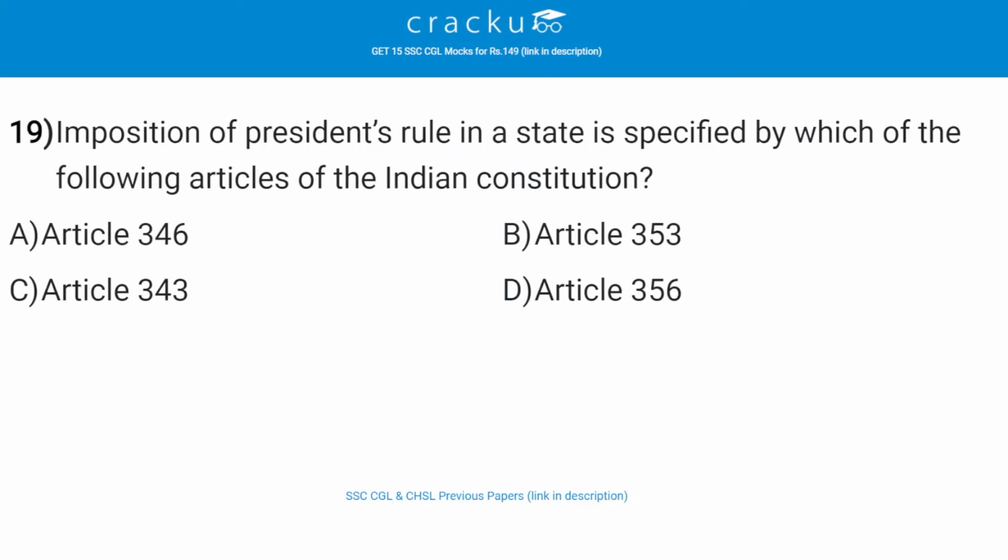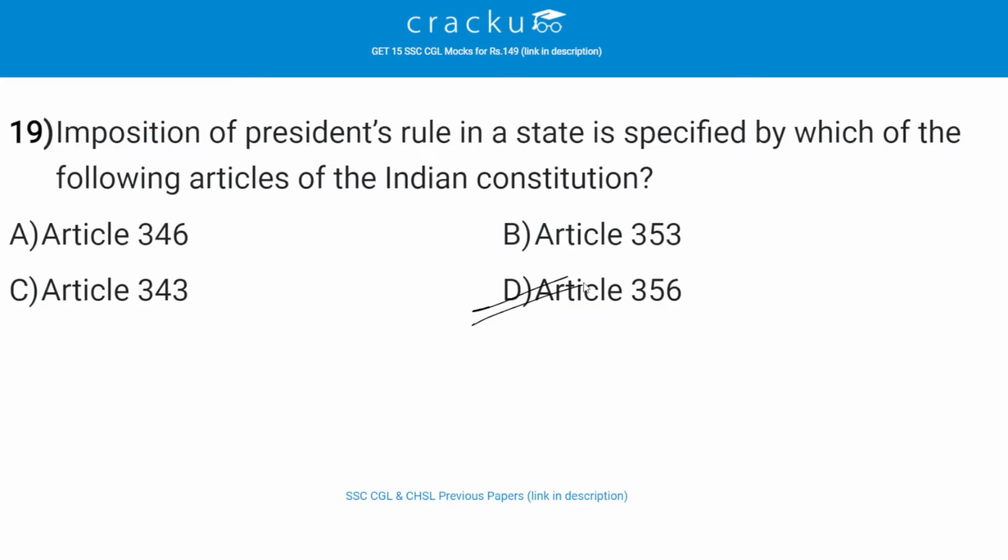Imposition of President's rule in a state is specified by which of the following articles of the Indian Constitution? The correct answer is D, that is Article 356. If a state government is unable to function according to constitutional provision, the union government can take direct control of the state machinery.